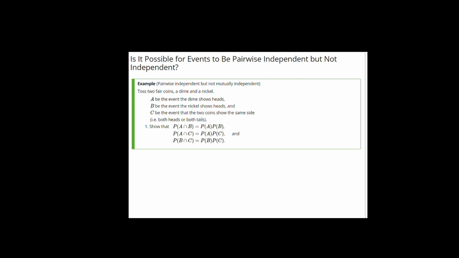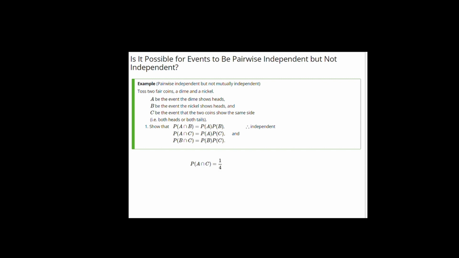What's the probability of A intersect B? This is the probability of two heads in a row, a head on both of the two coins, which is 1/4. And that's exactly the same as the probability that the dime shows heads, 1/2, times the probability that the nickel shows heads, also 1/2. In other words, P of A times P of B. So A and B are independent of one another.